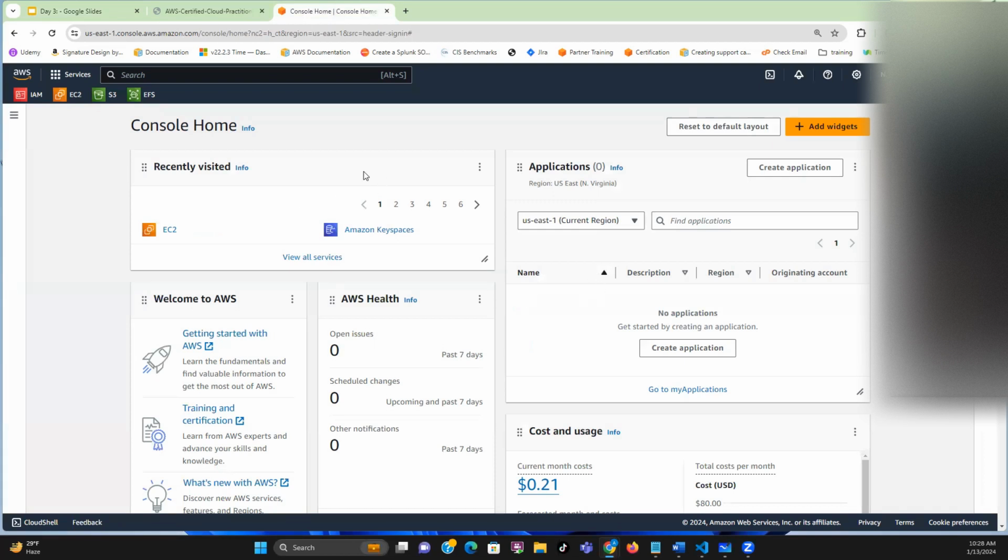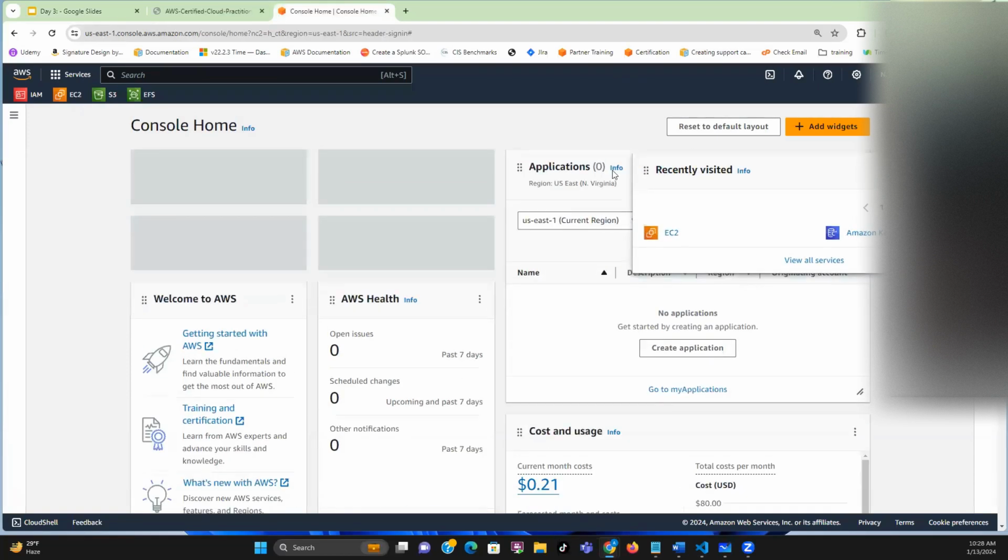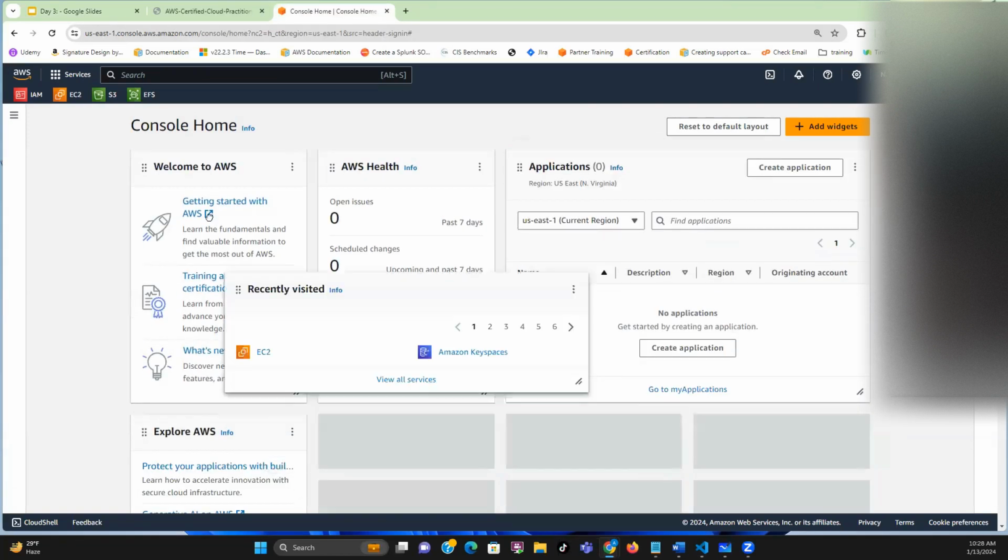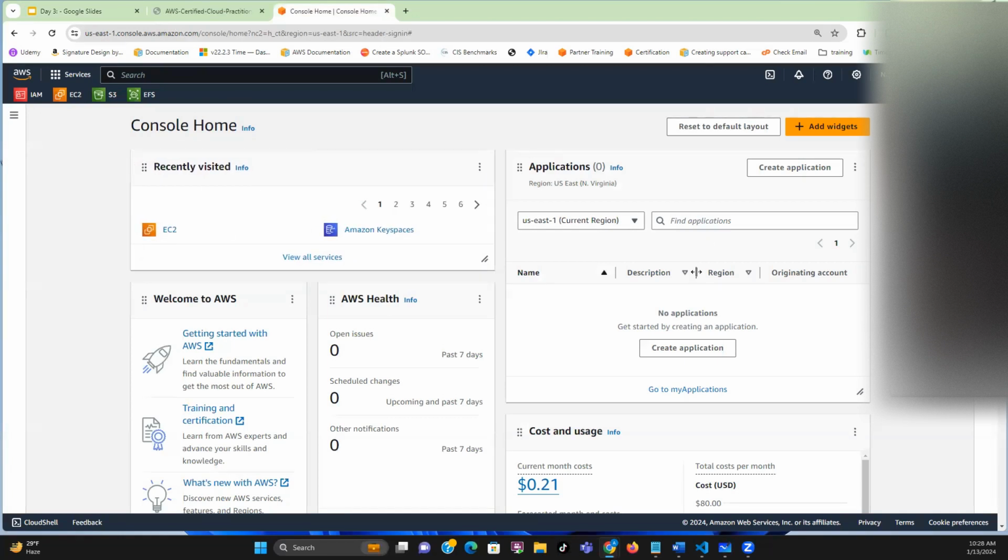So look at all of these diagrams or widgets that I'm having on my system. You can rearrange these to make your life easier. This is the default that AWS provides you, but you can move things around by yourself. All you need to do is put your mouse here and drag. So you can change them any way you want, so that any service that you are using, or maybe a particular application that you want to have on the dashboard, you can move things around.